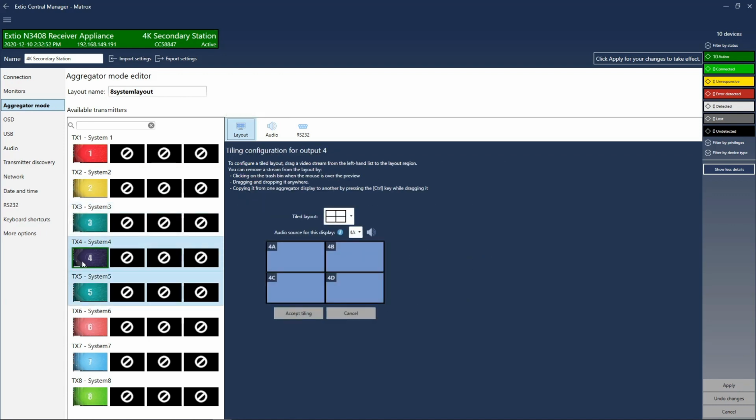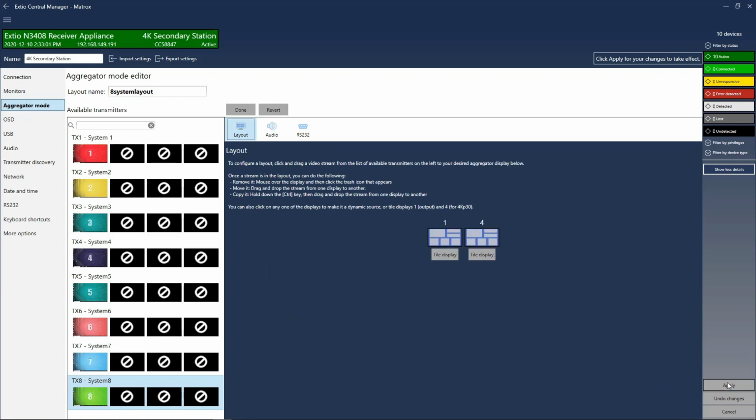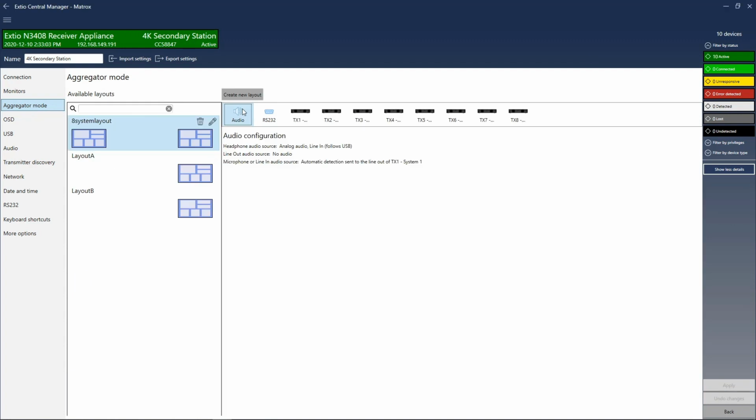Define a tile display for the second 4K display. Accept tiling and apply. Now we have a new 8-system layout for the second receiver device.